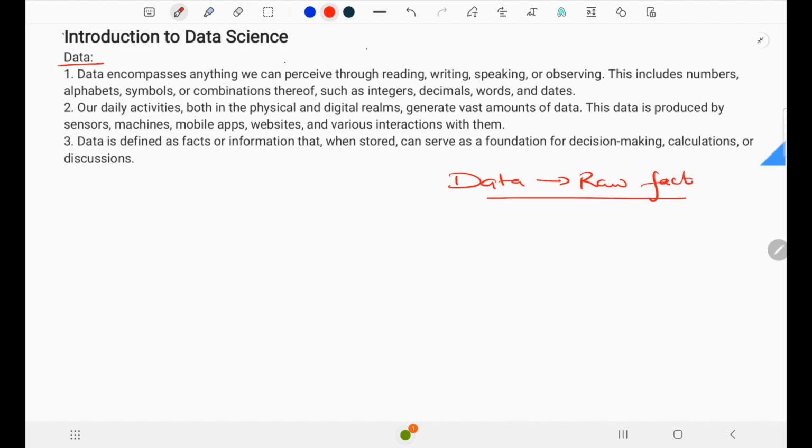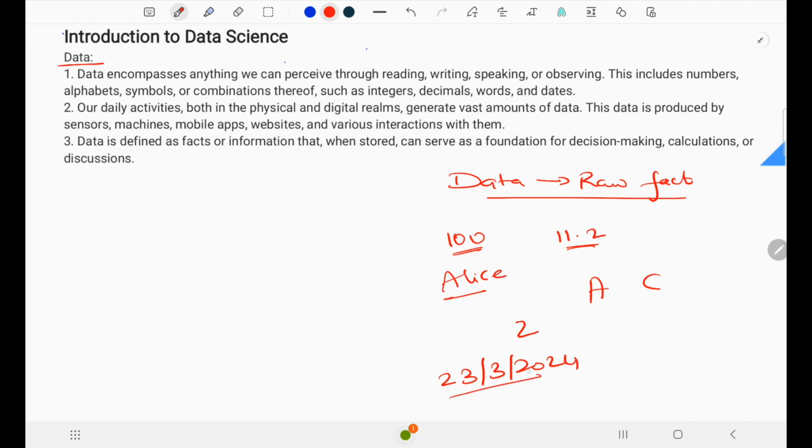That means the data alone does not possess any meaning. For example, I can say 100 is one data, or 11.2 is another data, or the entity Alice is another data, or any alphabet, say A, C, Z, are all data. In fact, today's date, 23 of 3 of 2024, is also data. So these are all individual data.